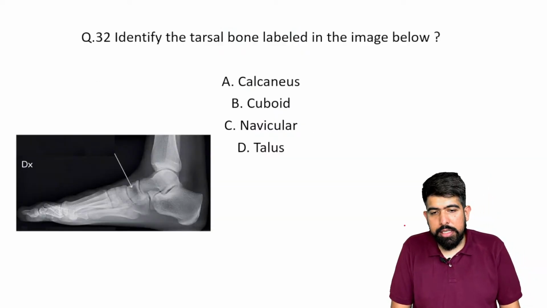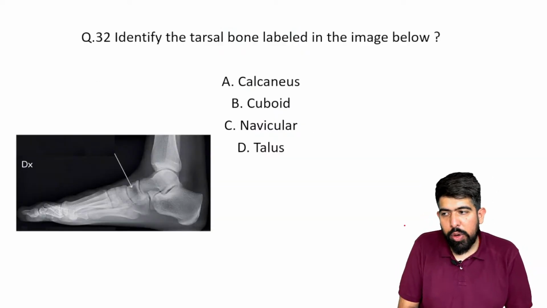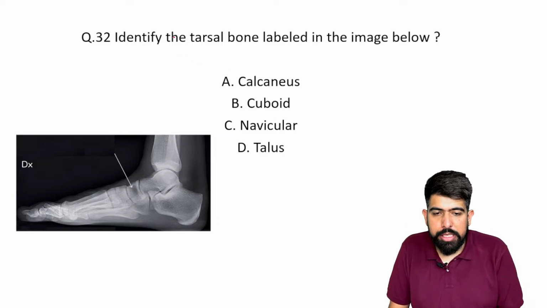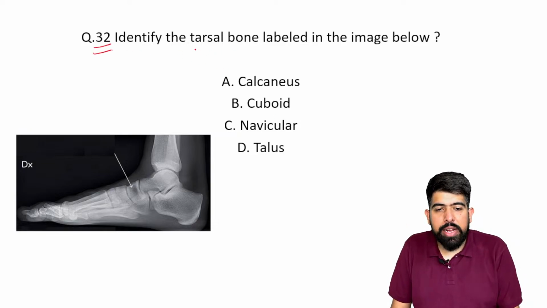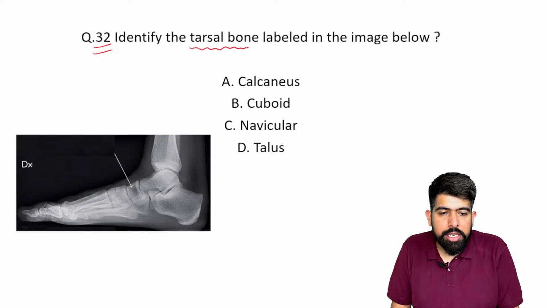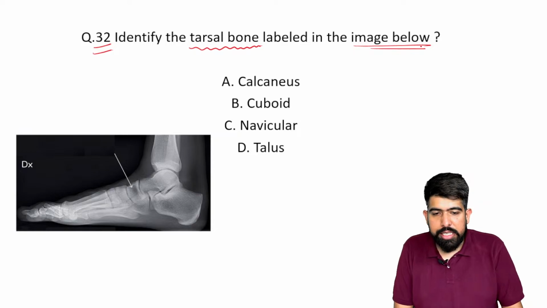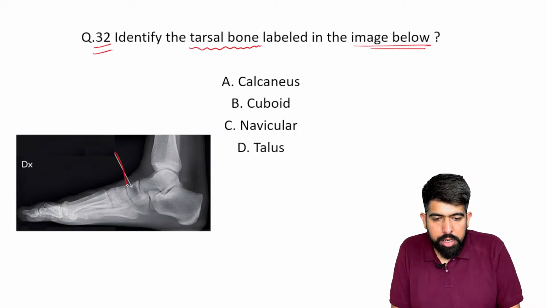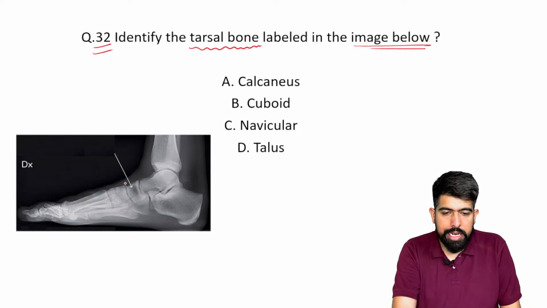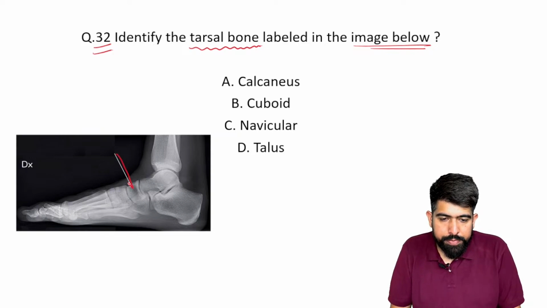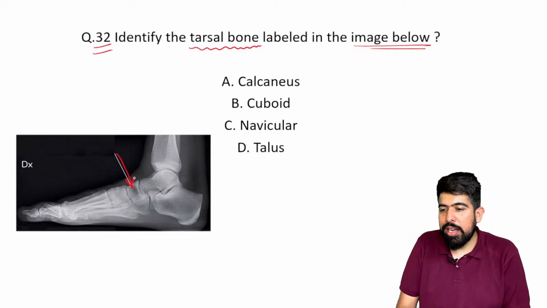Okay. Let's move forward to the next question, question number 32. Identify the tarsal bone which is labeled in the image below. You can see they've labeled a bone here. Now I'm waiting for your answers.